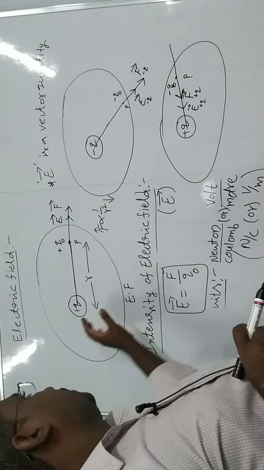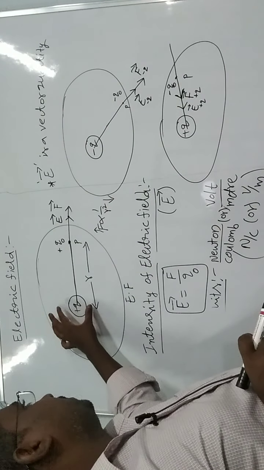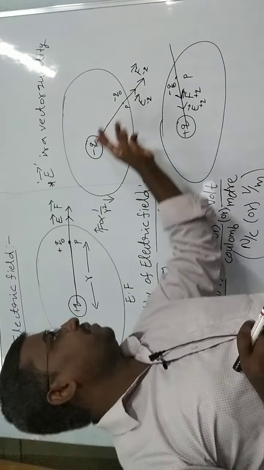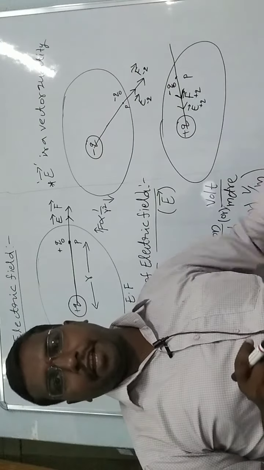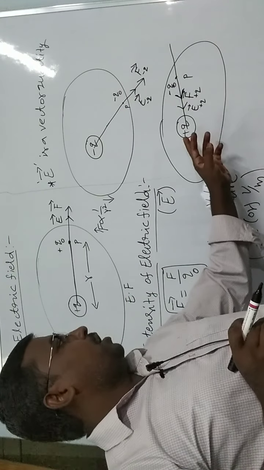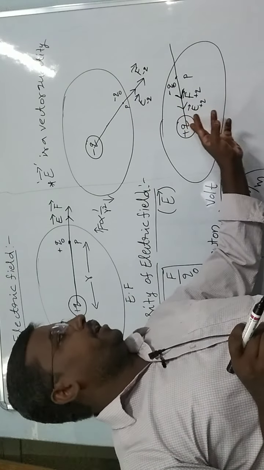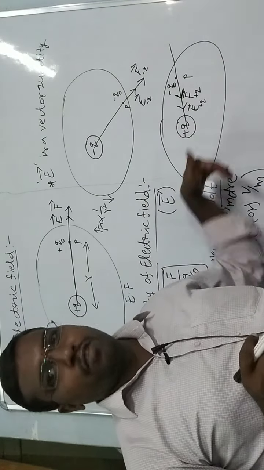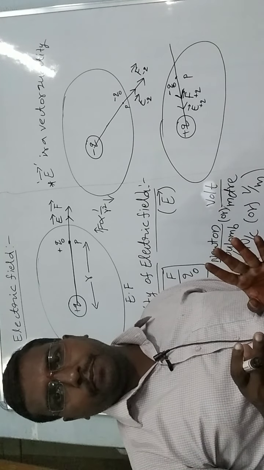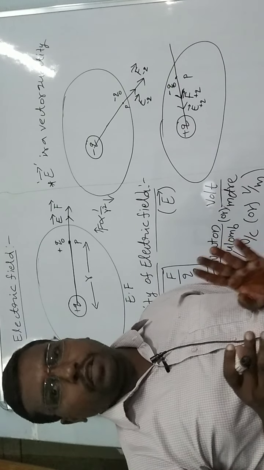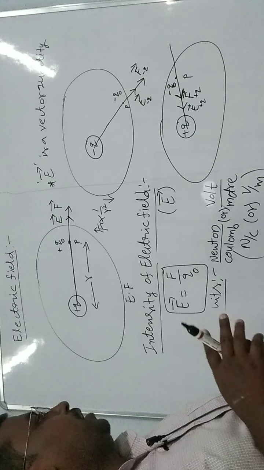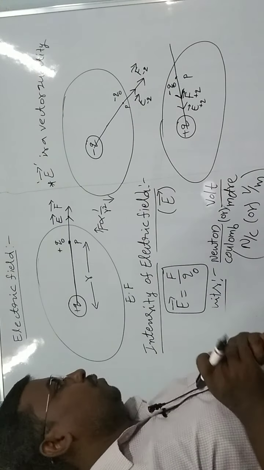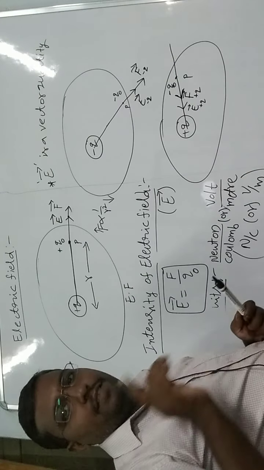In case we take plus Q, that is, simply said, if both are like charges, the electric field acts outward. And if both are different charges, the electric field acts towards the main charge. Simple. So that's why we tell this direction. Okay, now we take another situation.